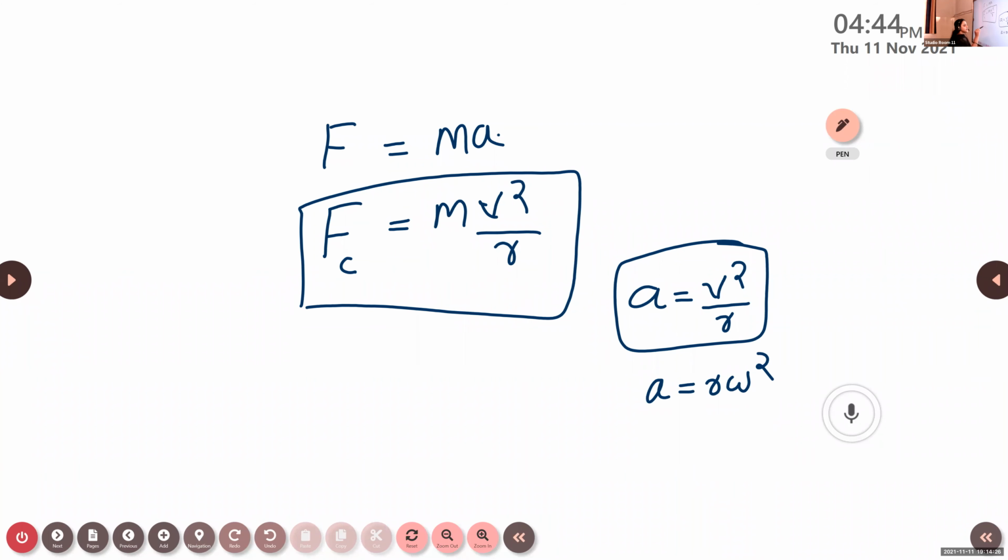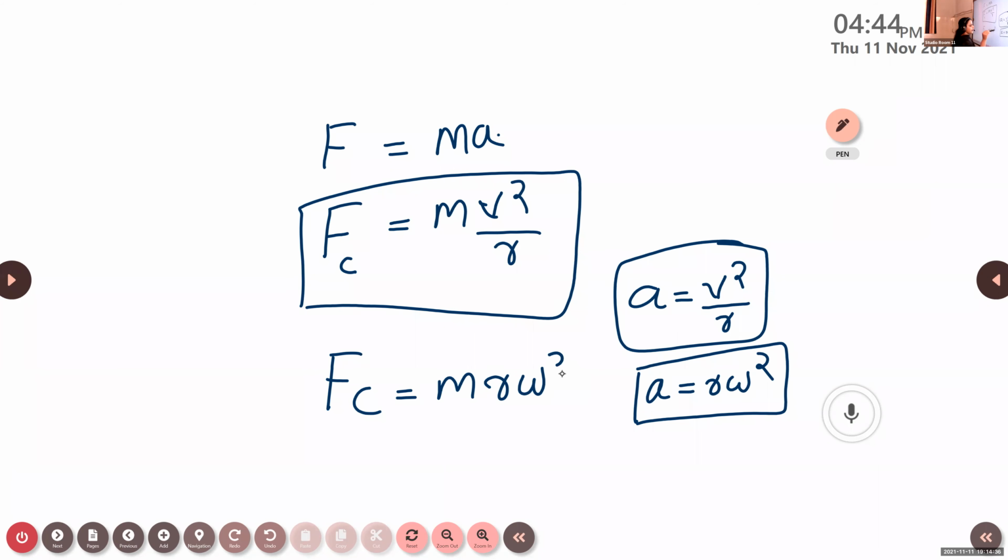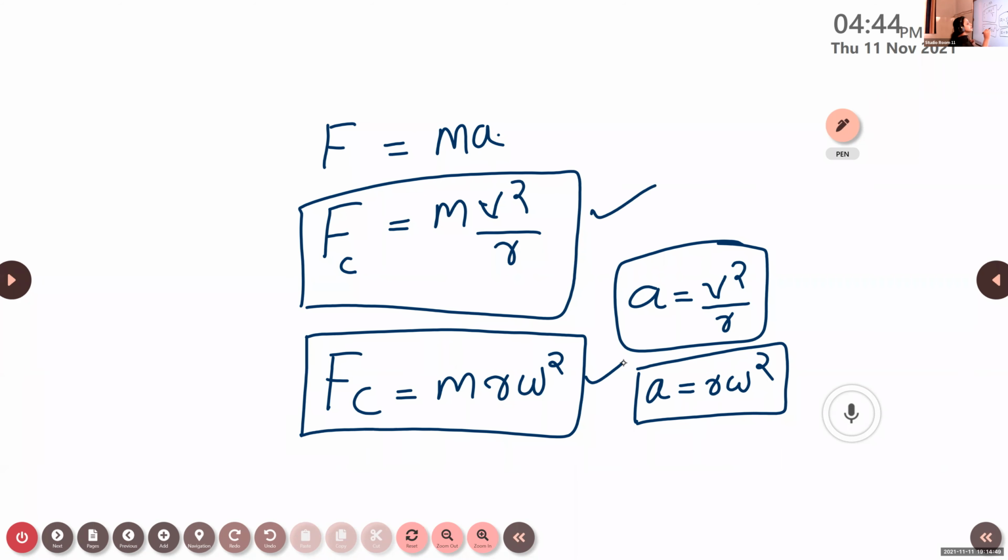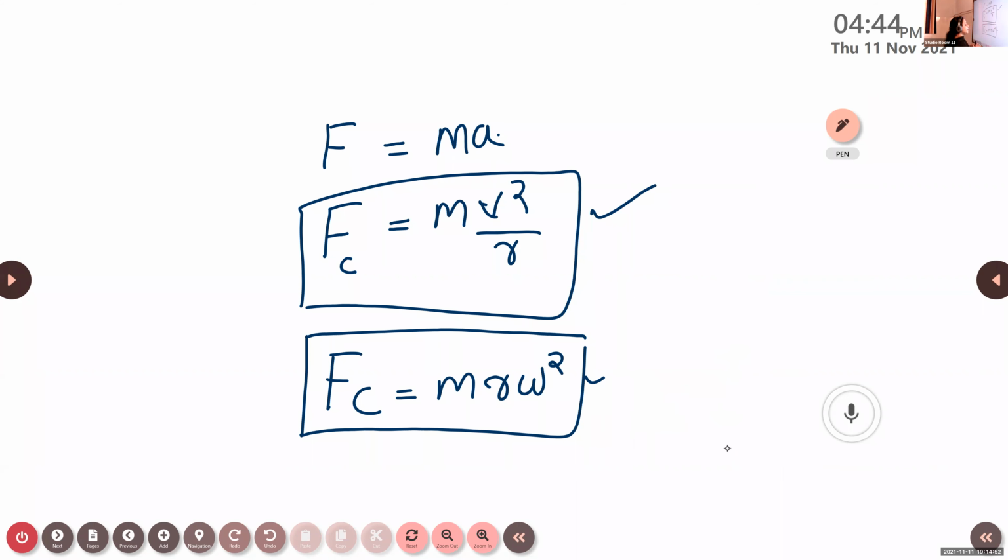Or you can write the centripetal force Fc is equal to m into a, which can also be calculated by using the equation r omega square. So m into r omega square, Fc is equal to mr omega square. So these are the two equations for calculating the centripetal force: Fc is equal to mv square by r, or Fc is equal to mr omega square. Is it clear? What do you mean by centripetal force and the equation for calculating the centripetal force?